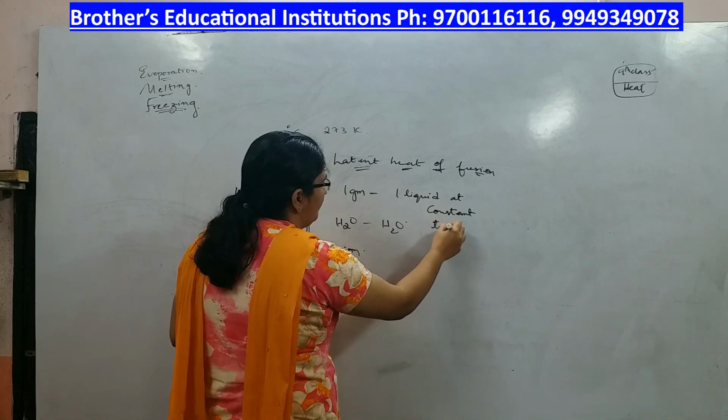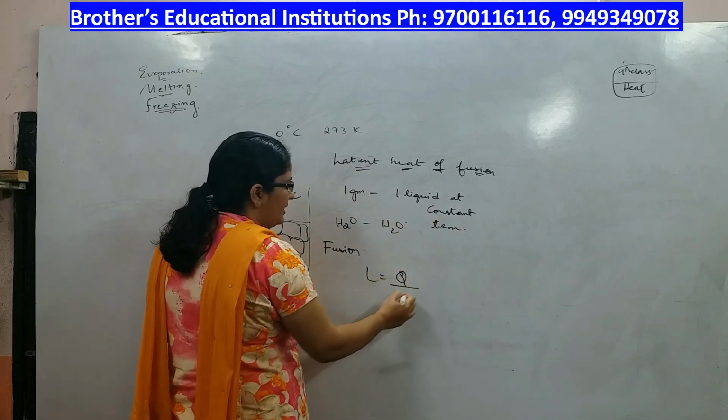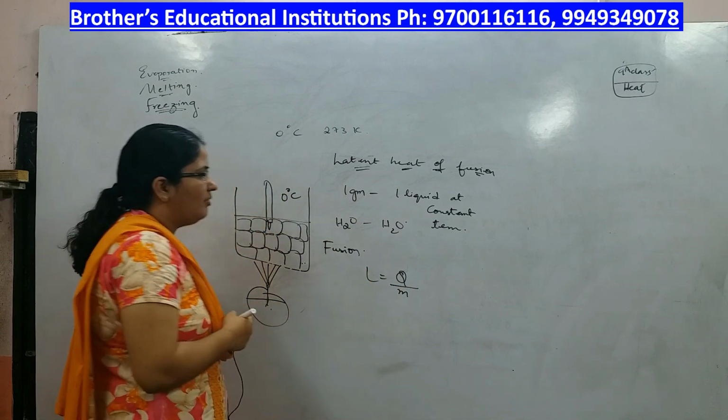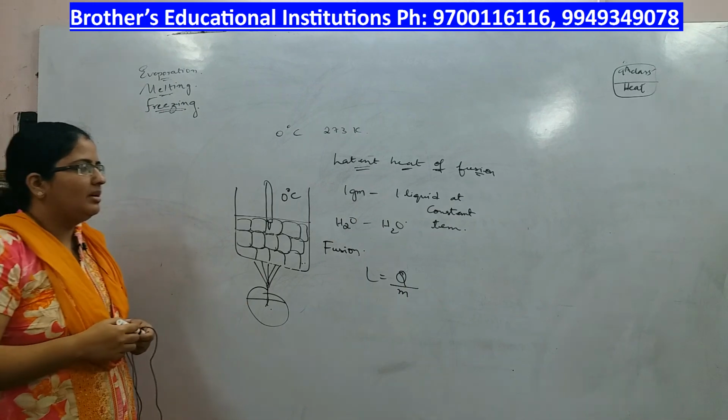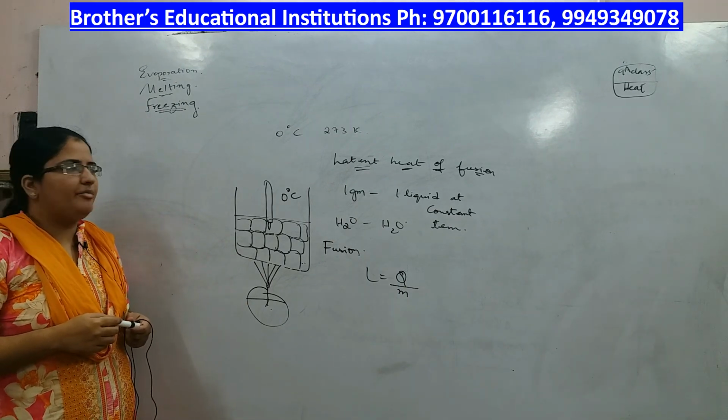That is, L is equal to the amount of heat energy required to convert 1 gram of solid completely into liquid. That is called latent heat of fusion.